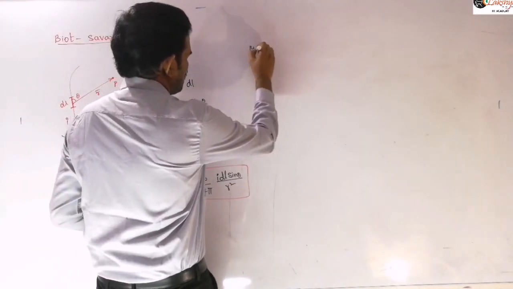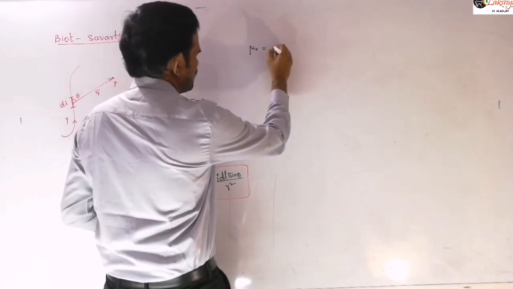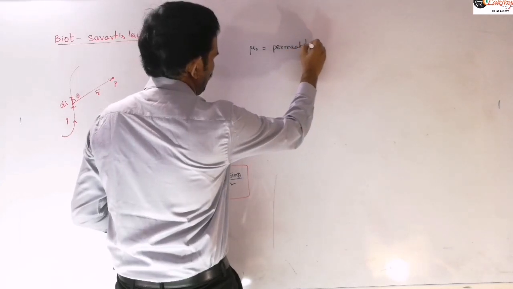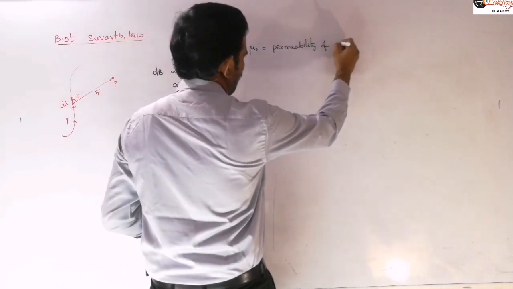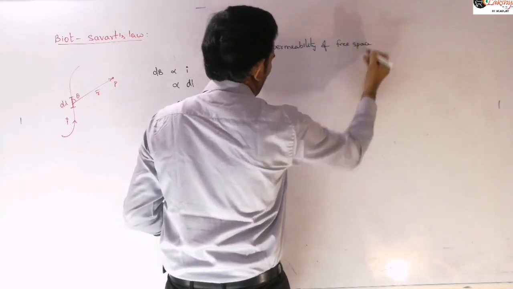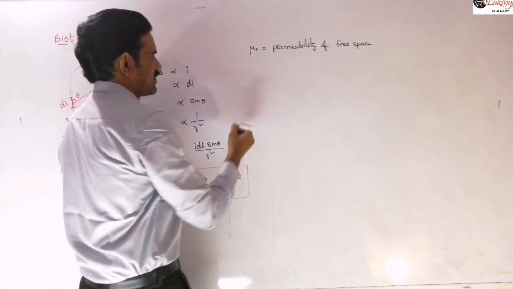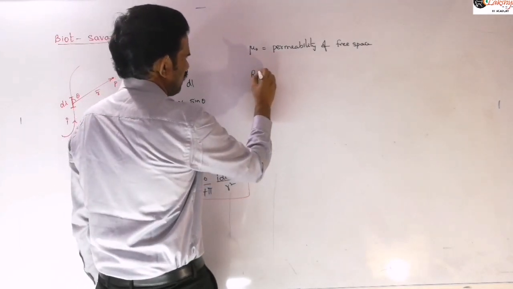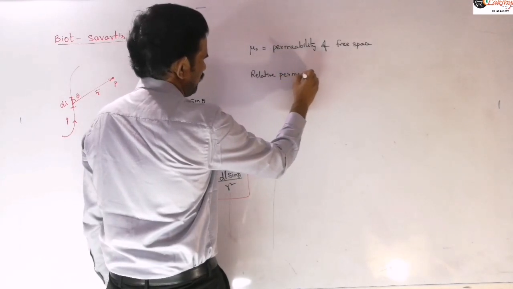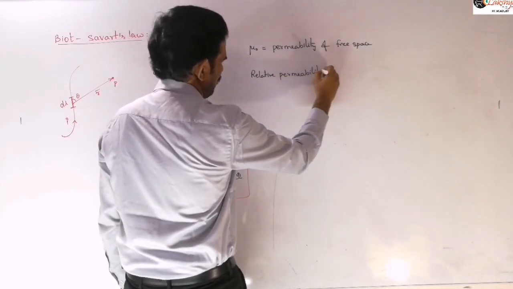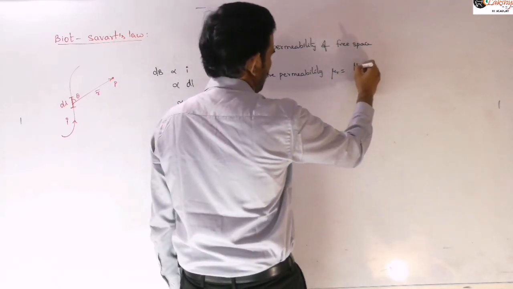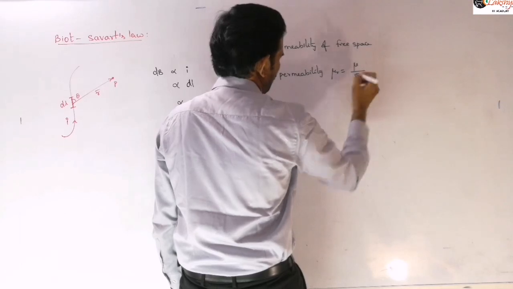So here mu naught is the permeability of free space. And here we can define the relative permeability mu r as the ratio of the permeability of the medium to the permeability of the vacuum.